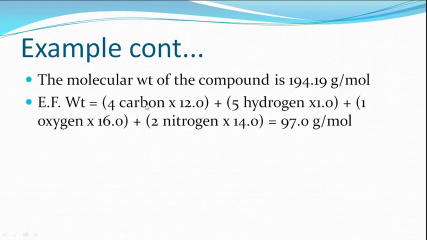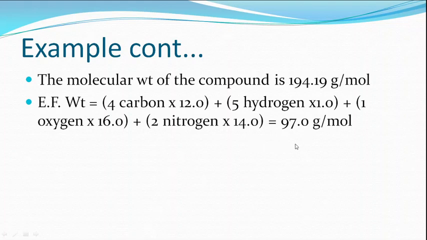There are 4 carbons, and therefore 4 into 12, where 12 is the atomic weight of carbon. There are 5 hydrogens, and therefore it has to be multiplied by 1, because 1 is the atomic weight of hydrogen. There is 1 oxygen, and therefore 16. If you multiply all those and add, you will get 97 as the empirical formula weight.